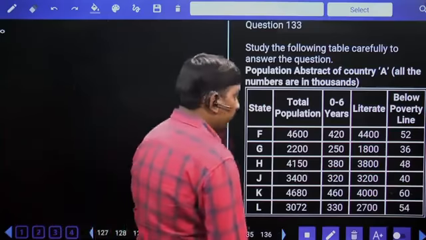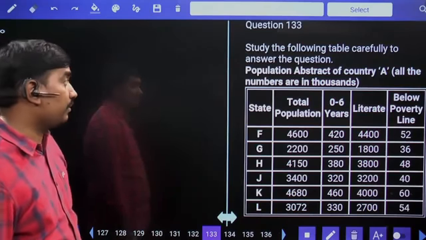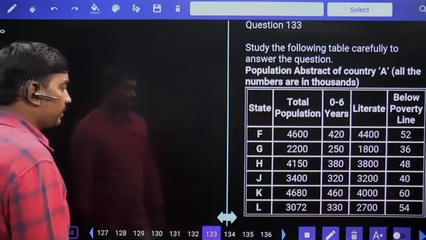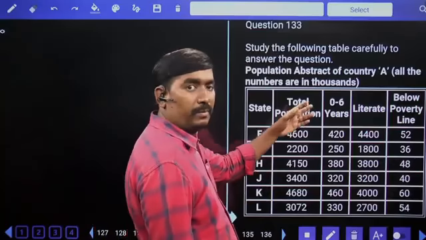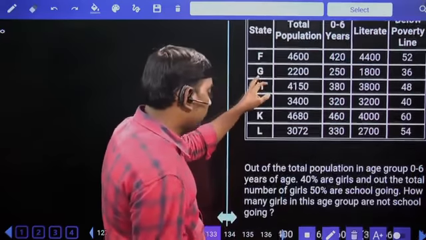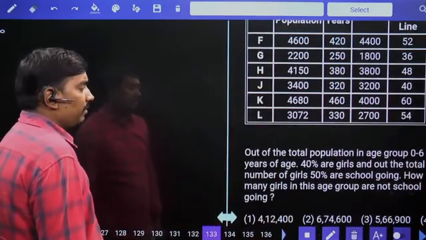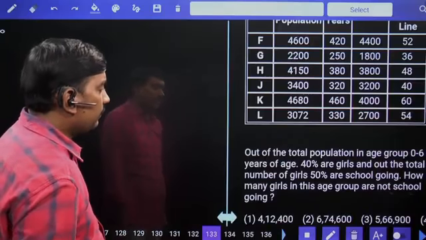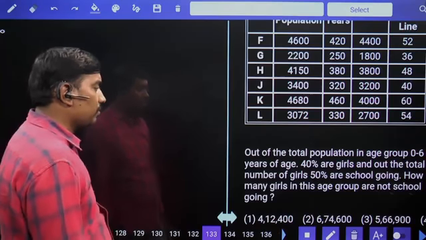Next, 133. Study the following table carefully to answer the questions. Population abstract of country A, all the numbers are in thousands. States F, G, H, J, K, L: total population, among those 0 to 6 years, literates, below poverty line. Out of the total population in the age group of 0 to 6 years of age, 40% are girls, and out of the total number of girls, 50% are school going. How many girls in this age group are not school going?